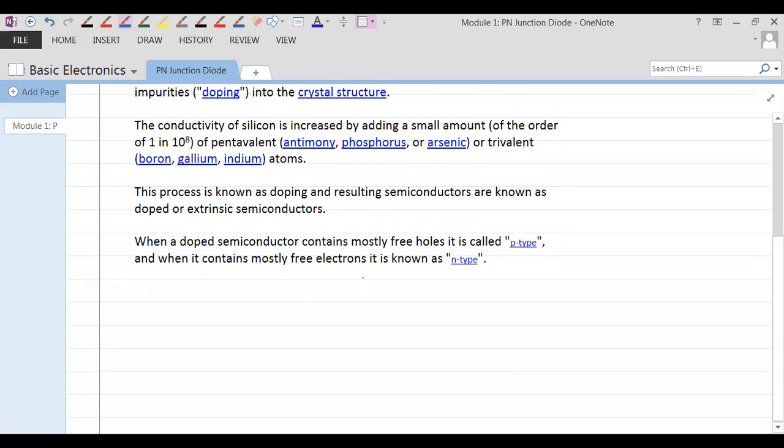Now, when will you have p-type material? We will see what is p-type material, and also what is n-type material.